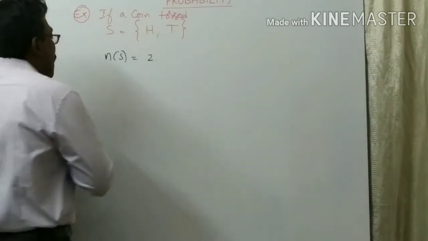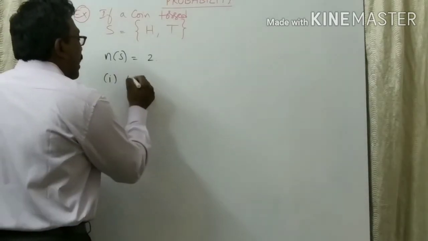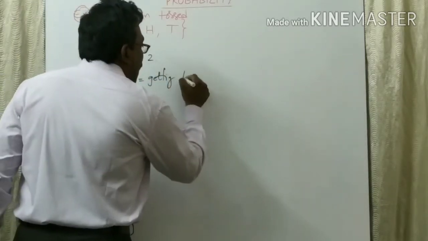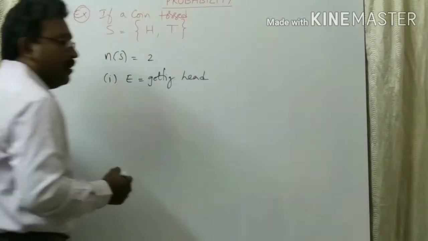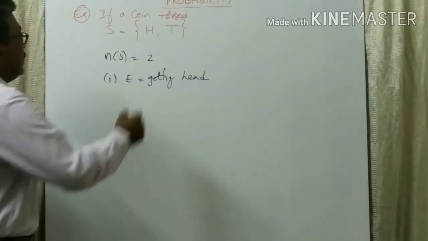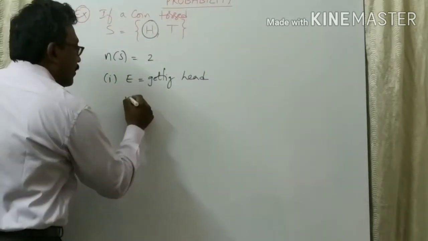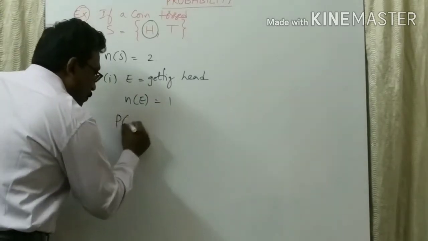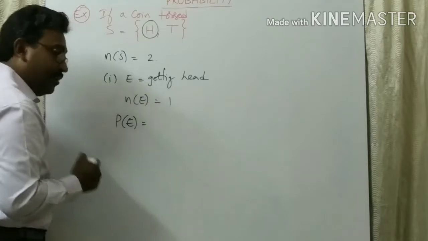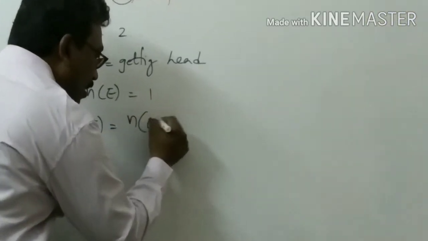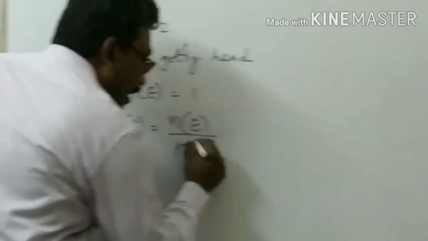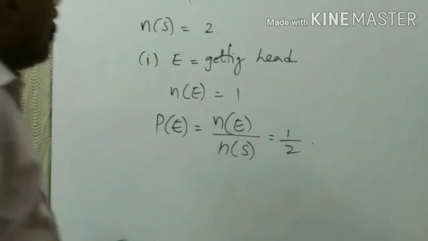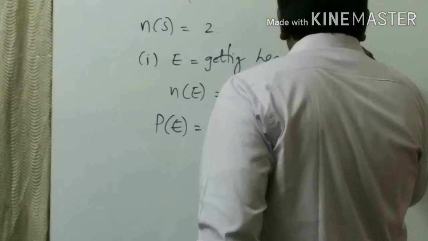Suppose now the first question is getting a head. How many heads are there? 1. Now the probability of getting this event is n of E by n of S, 1 by 2.